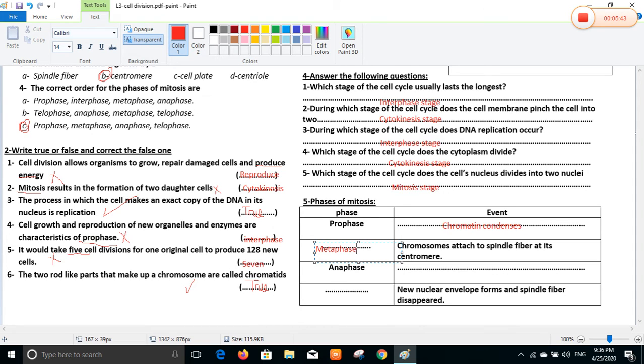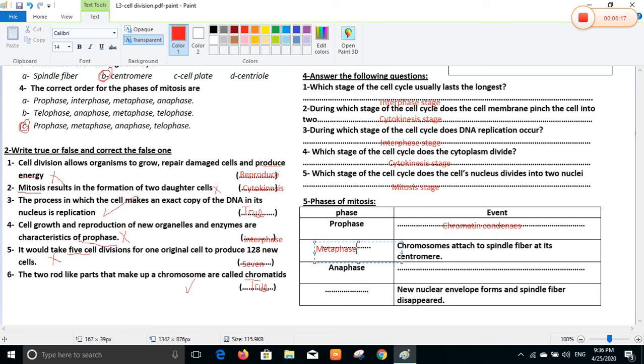Chromosomes attach to spindle fiber at each centromere and line up, attached from the centromere to each centriole. We have two centrioles, or a pair of centrioles, on each side opposite to each other. The chromosomes attach to the spindle fiber at the centromere and line up. This is the metaphase stage, the second phase of mitosis.